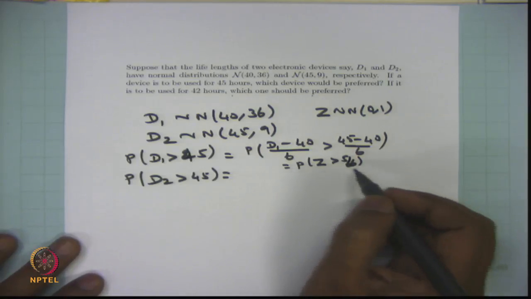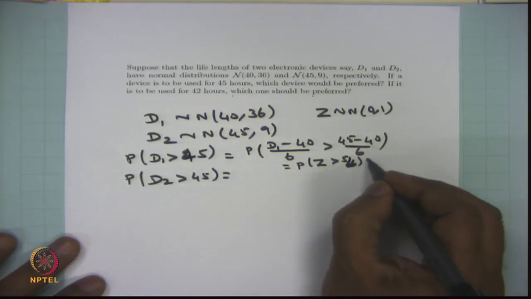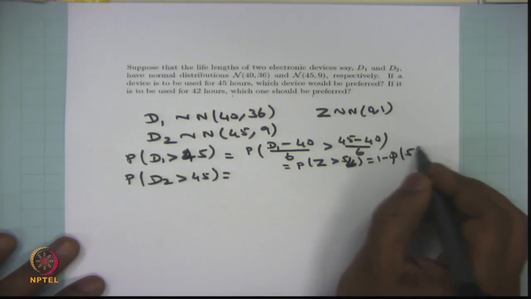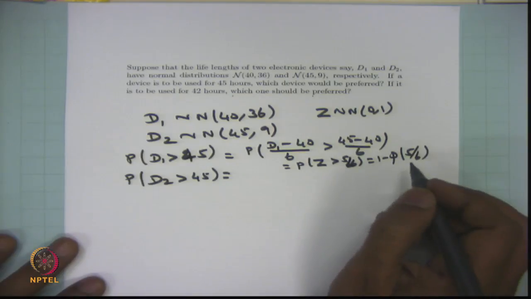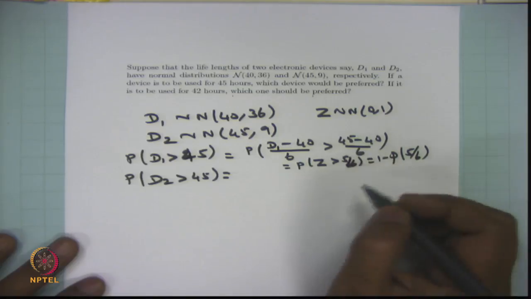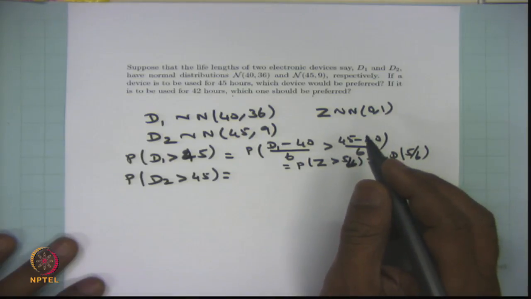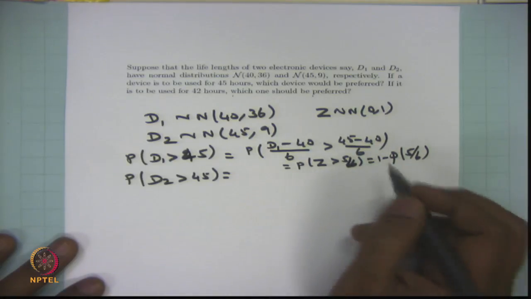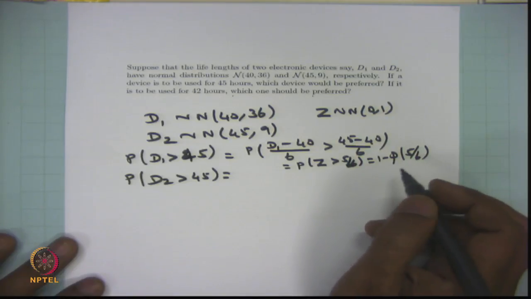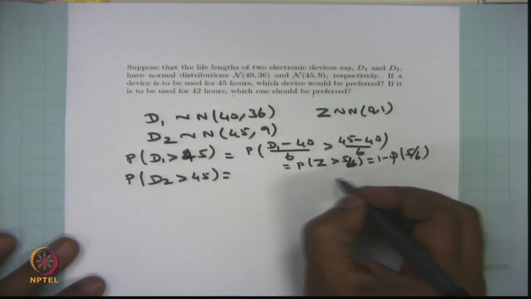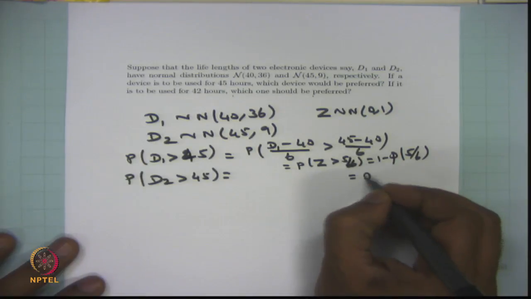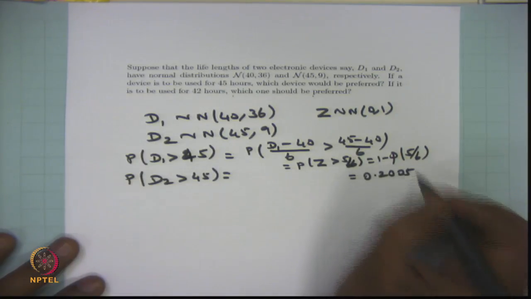You find the probability of Z greater than 5 by 6 using the table, that is 1 minus psi of 5 by 6. I have already defined the meaning of psi of x: the integration from minus infinity to x of the probability density function of the standard normal distribution. So you get the value from the table, and this value is 0.2005.